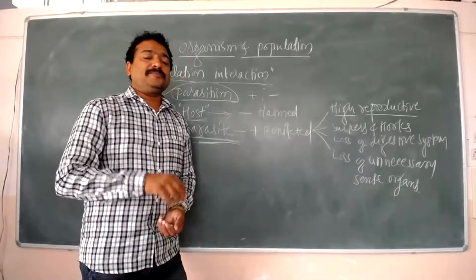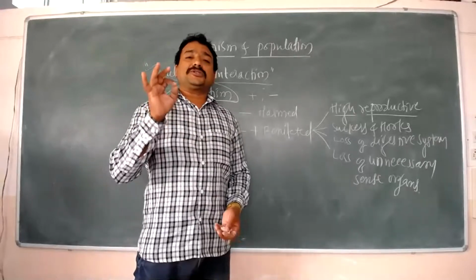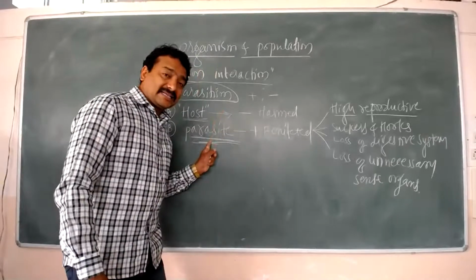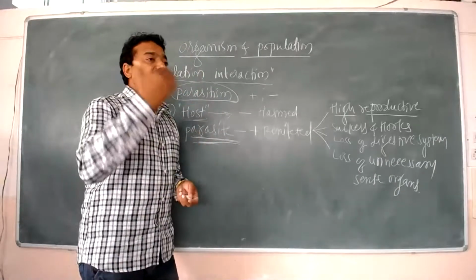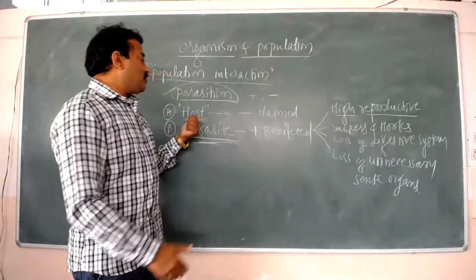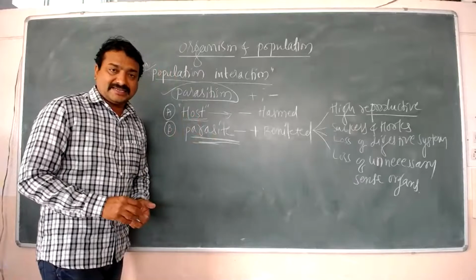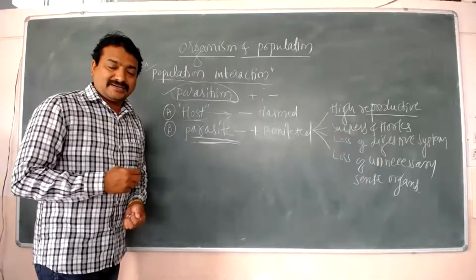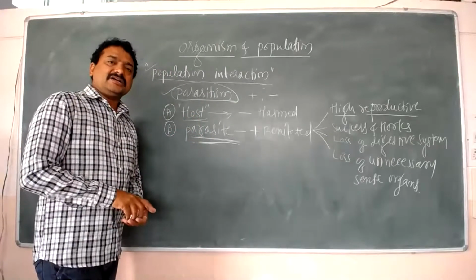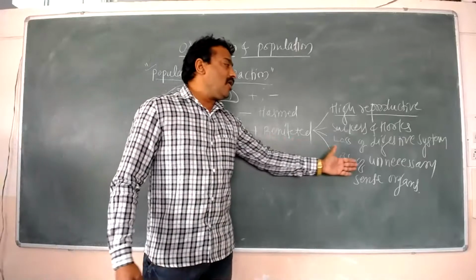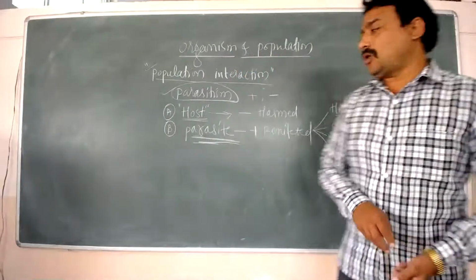Why? Because there is no need of such sense organs for the parasite, because they are directly depending on the host organism for everything: for food, for shelter, for many reasons. That's why there is loss of unnecessary sense organs.